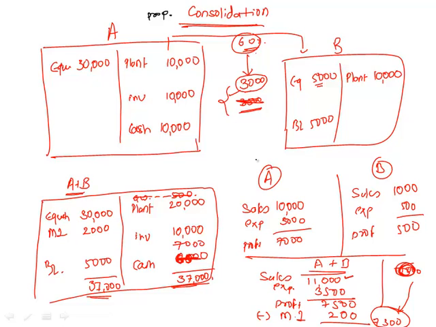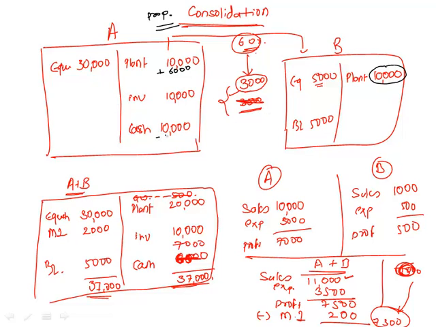Now we will use the same balance sheet and see how it would work. In proportionate consolidation, you will add up only the proportionate amount of assets to your balance sheet. So plant was 10,000. We have 60% stake in this plant, so your plant will now become 16,000.